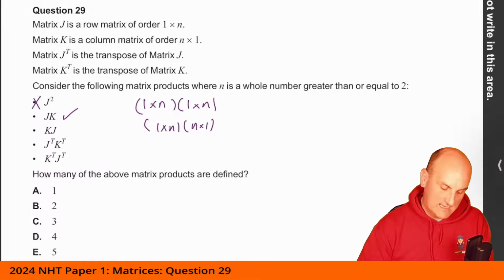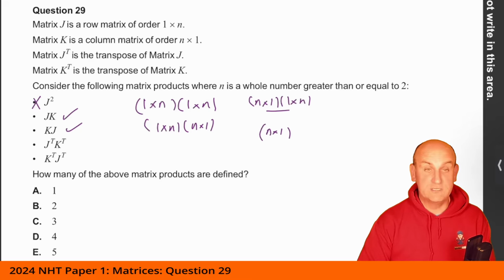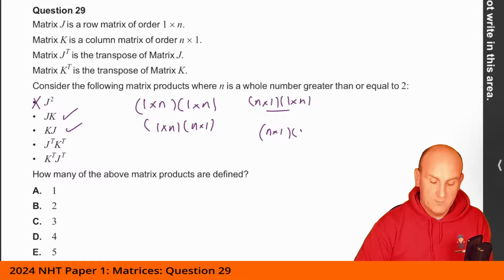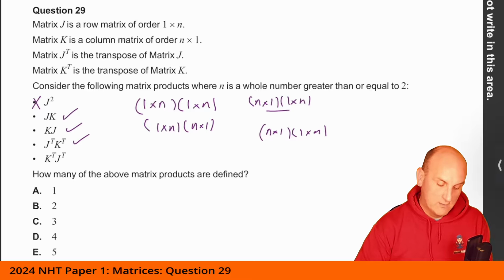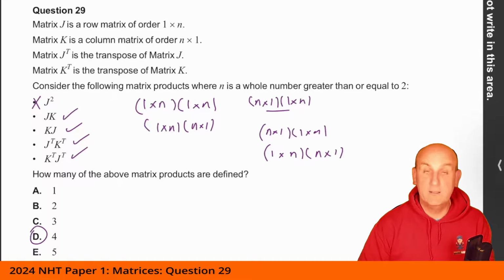K times J. So K is an n by 1 times J, which is a 1 by n. Yep, that's going to work. The transpose of J is going to be n by 1, because the rows and columns just change when you have a transpose, times the transpose of K, which is a 1 by n. Yep, that's going to work. And the transpose of K, which is a 1 by n, times the transpose of J, which is an n by 1, is going to be right. So in which case, I think D is going to be my correct answer.